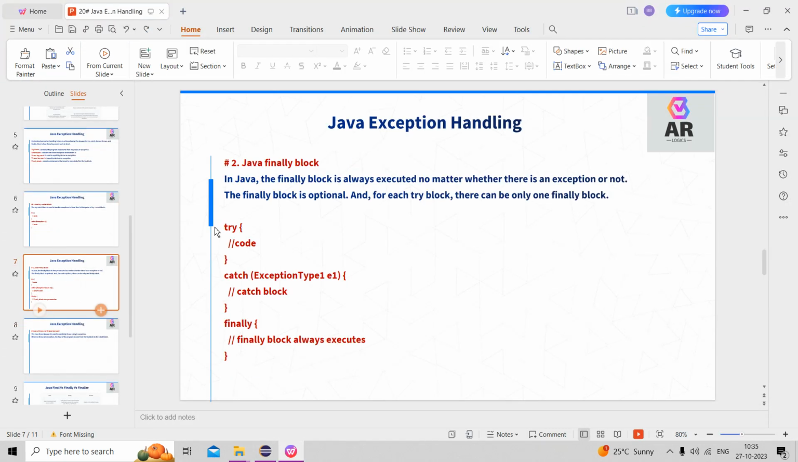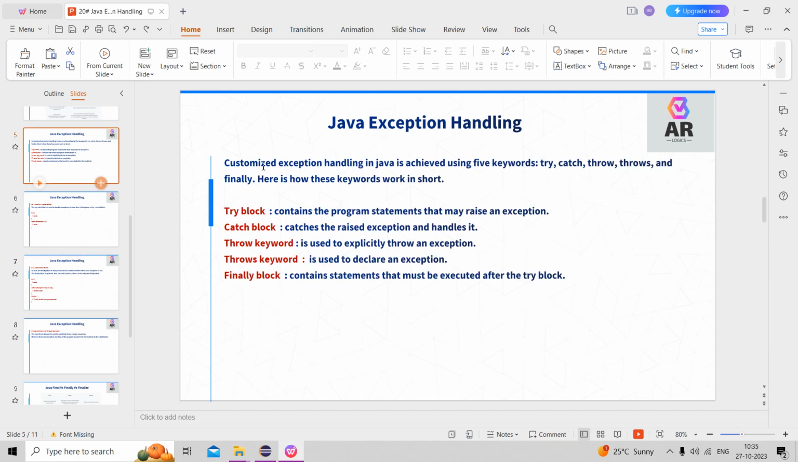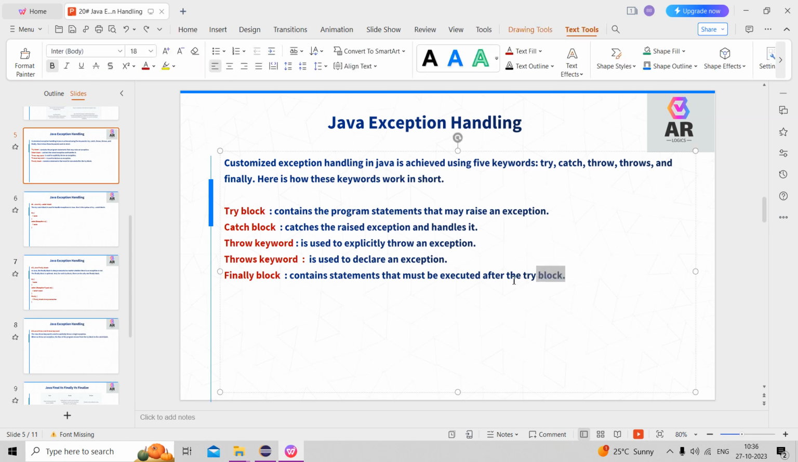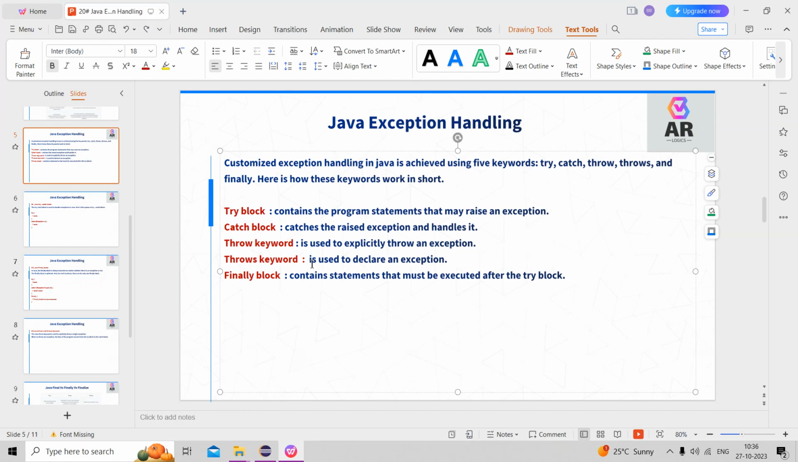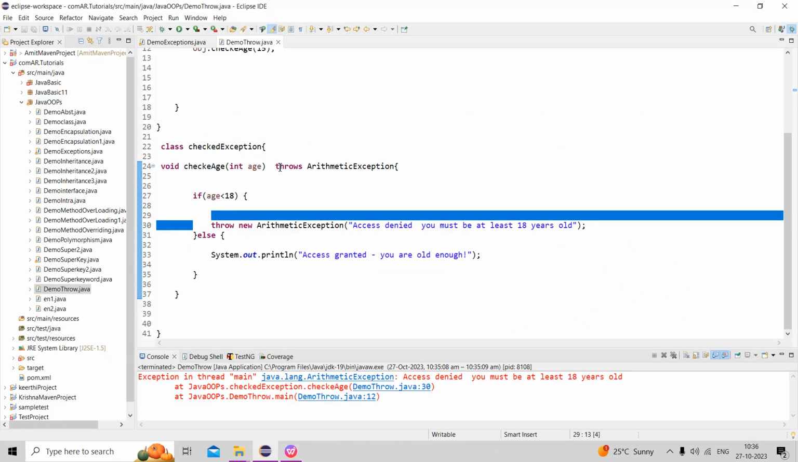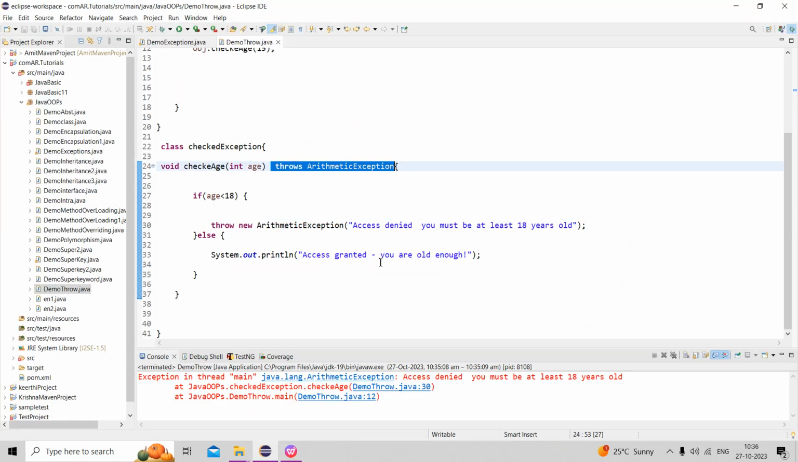Now we have completed try, catch, finally. Try contains the program that may raise exceptions. The raised exception is handled by the catch. The finally block is always executed after the try block. Throw is to explicitly throw the exception. Throws means declare the exception at method level. Okay, these four are completed.